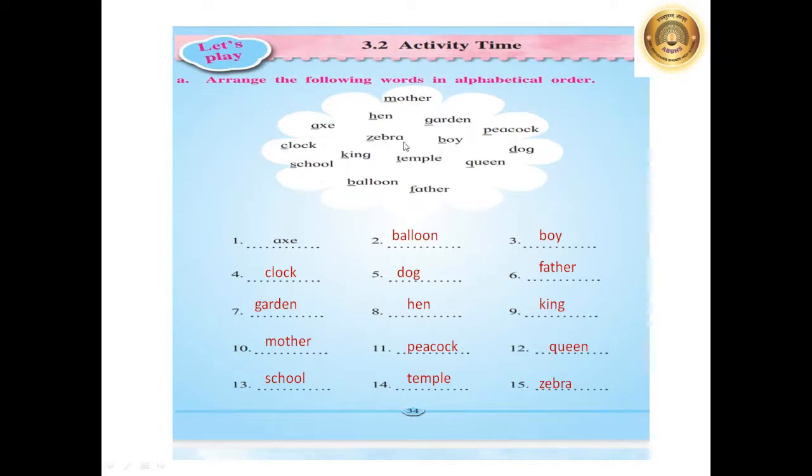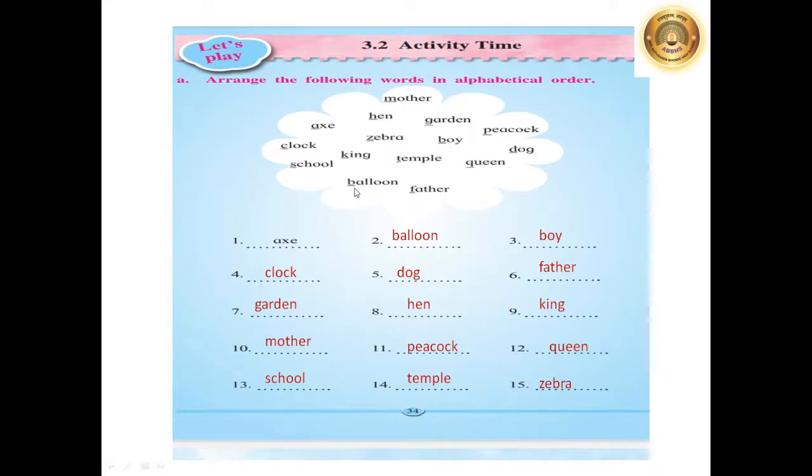Z-E-B-R-A, zebra, starts from Z. B-O-Y, boy, starts from B. D-O-G, dog, the starting letter is D. S-C-H-O-O-L, school. The letter S is the starting letter of this word. Then C-L-O-C-K, clock. Here the word starts from letter C.